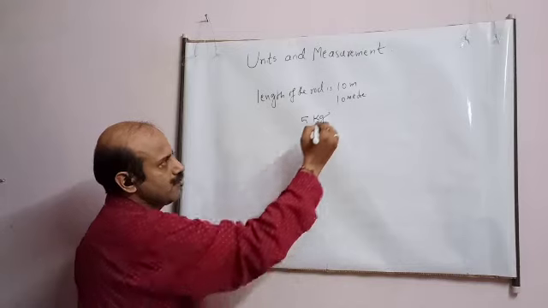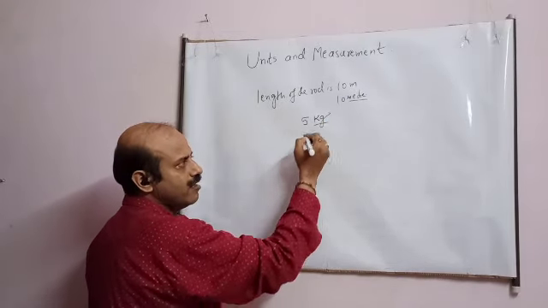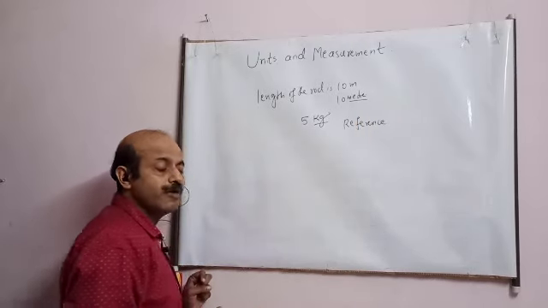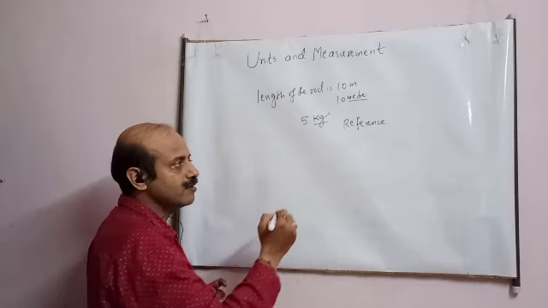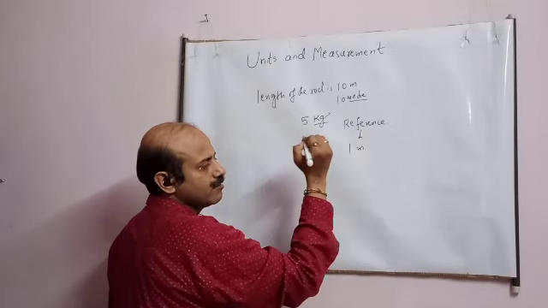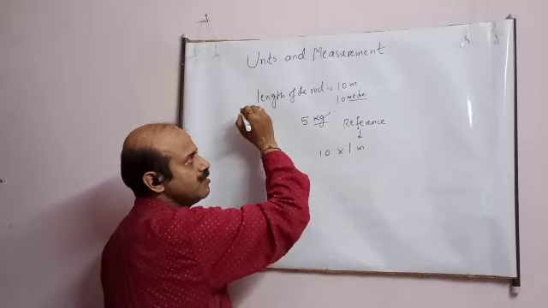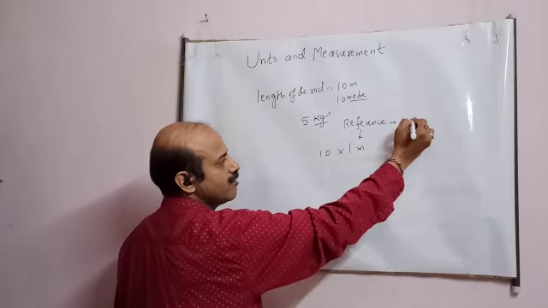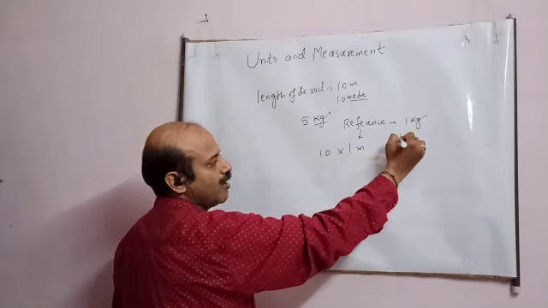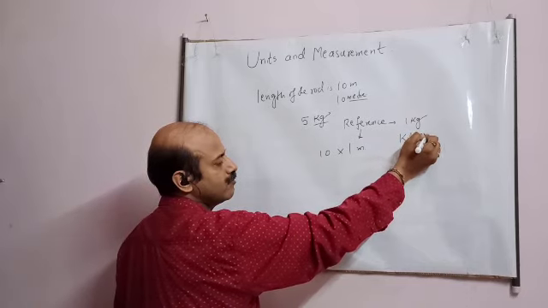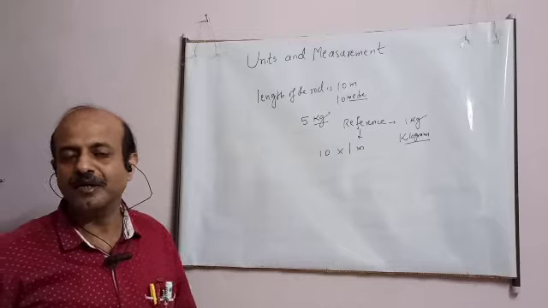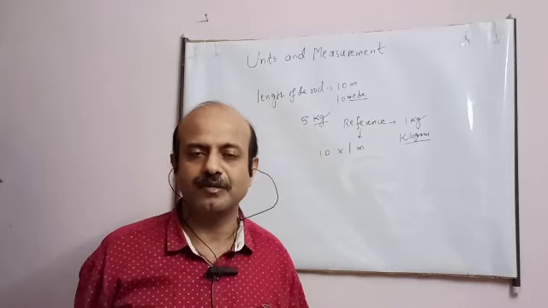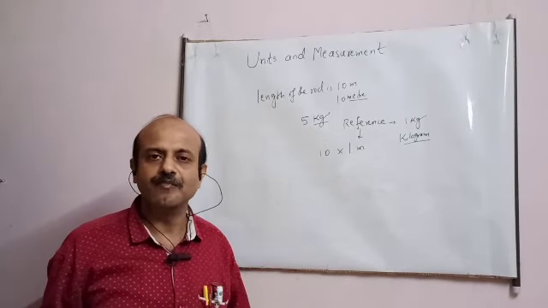So student, what are these things? This meter, this kg, they are the references, student. When I say 10 meter, I understand that the reference is 1 meter, and this has to be multiplied by 10. That much is the length. When I say 5 kg, the reference term is kilogram, and I understand that 1 kg has been multiplied 5 times. That much vegetable or sugar has been brought from the market, student.